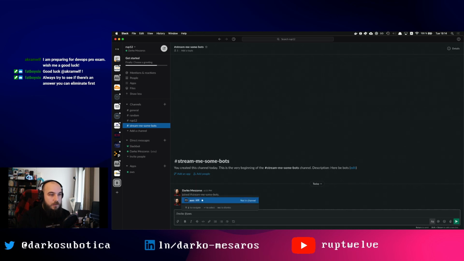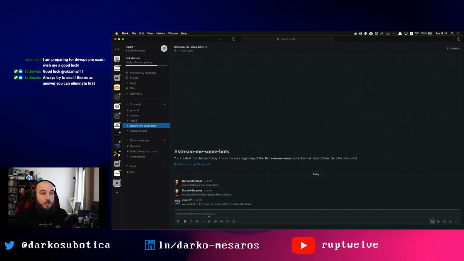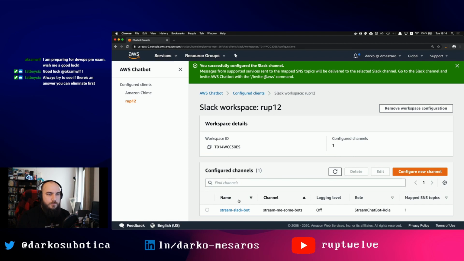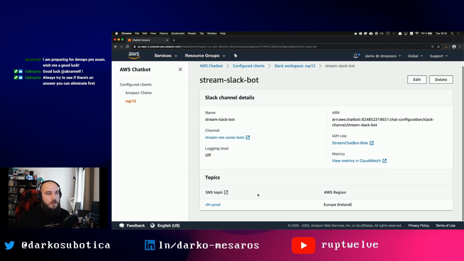And so, excellent. I've added my chatbot here, and this chatbot is actually now poised to start working on this Slack channel. So let's have a look. Slackbot. I see that I have this SNS topic here. Now let me actually show you a proper use case. I will deploy a stack using CDK, and I will get the messages about the current state of that stack through this bot.